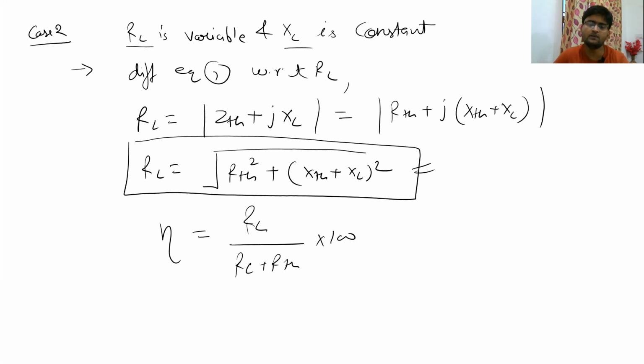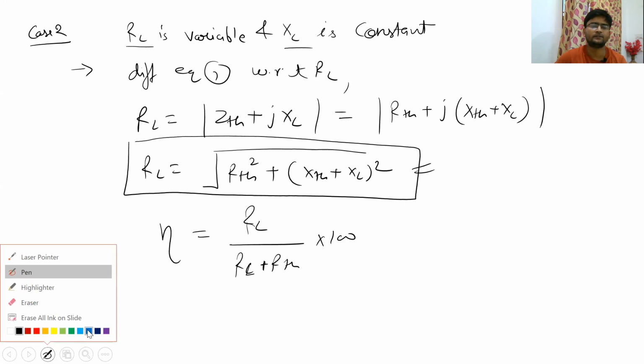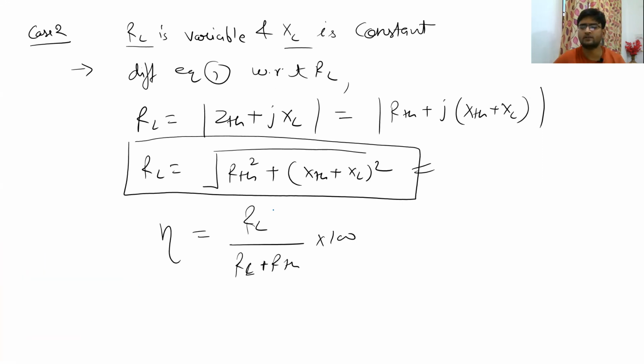So can you tell me what will be the value of this efficiency? Is it equal to 50%, or is it going to be greater than 50 or less than 50%? Tell me. So in the previous cases, this RL was equal to RTH, right? So in the previous two cases, the DC case and the first case of AC, we saw that this RL was equal to RTH.